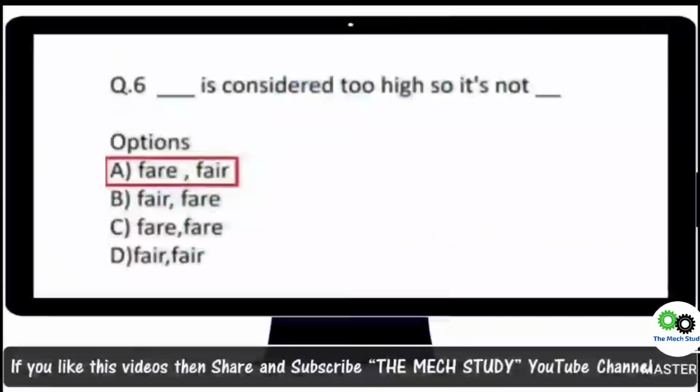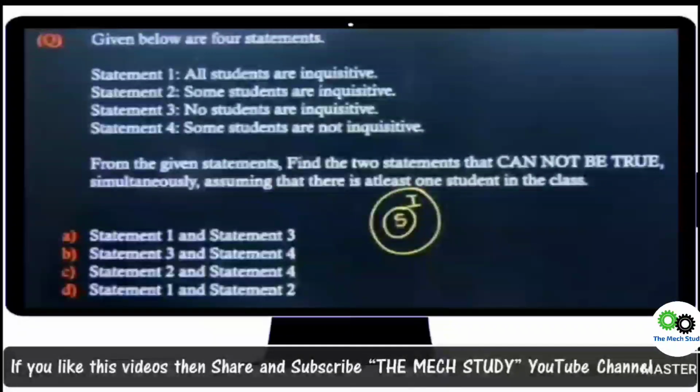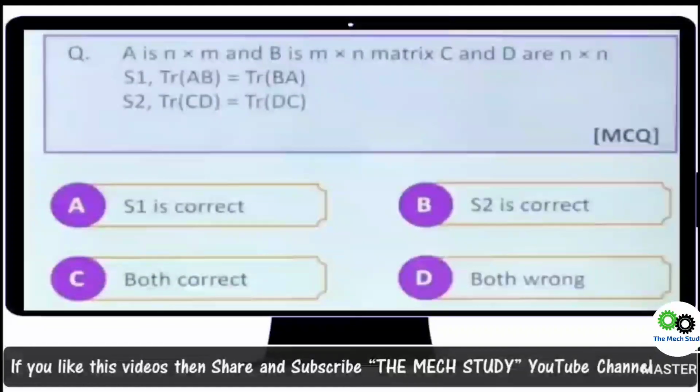Going ahead, they have also asked a few English questions. They are very easy if you have a basic knowledge of English grammar. These questions come directly from these two papers. They have also asked about syllogisms, where you have a statement and need to give the conclusion based on it. They also mention options like only 1 true, 1 and 2, 2 and 1, or independent of that. All these types of questions were asked. The linear algebra question was also direct. If you remember the standard properties of that chapter, you can easily solve this type of question.